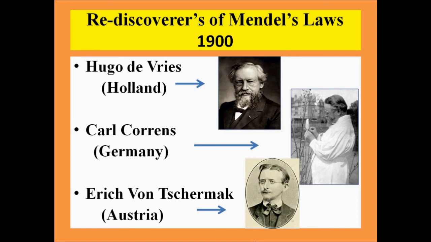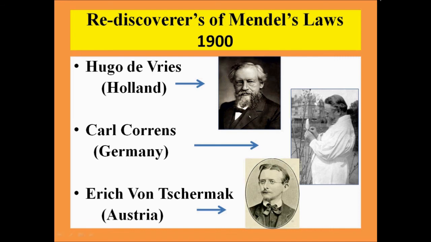In 1900, 3 different scientists from 3 different parts of the world, Hugo de Vries from Holland, Karl Correns from Germany, and von Tschermak from Austria, performed experiments with different experimental material and came out with results very similar to the results published by Mendel.